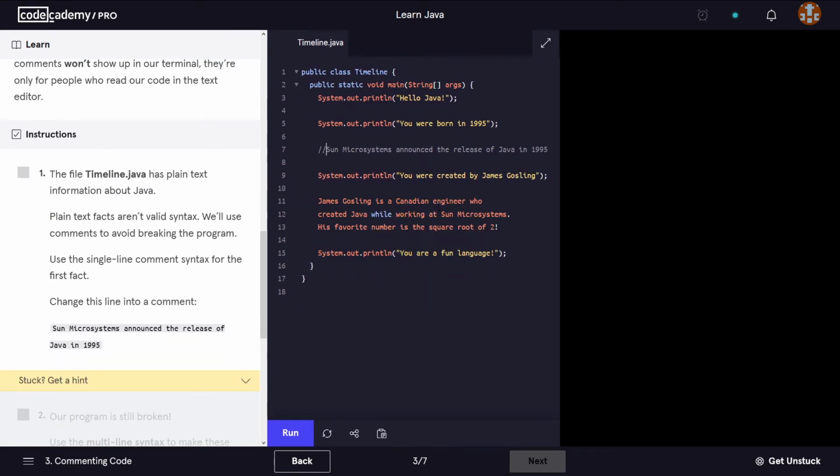Okay. And then we have to change this line into a comment. We've changed it by adding the 2 forward slashes.